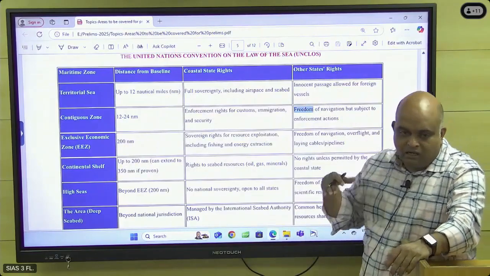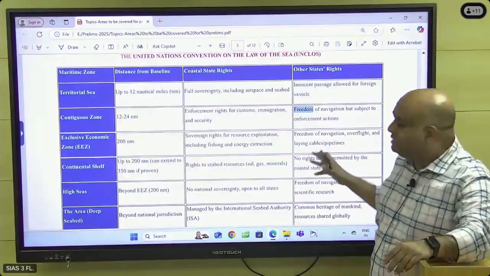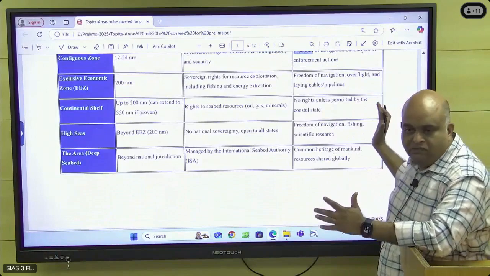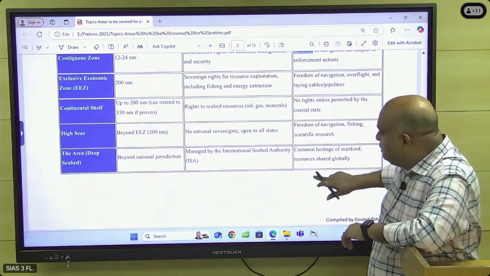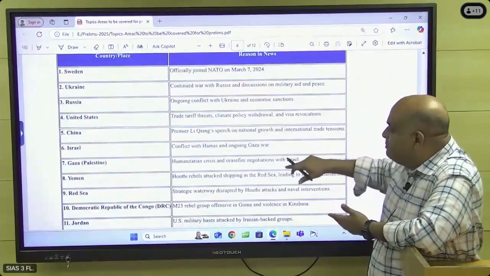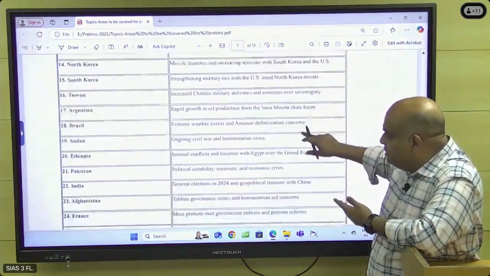Whether other countries can move their ships, aeroplanes, etc. So all these things I have given, just for an idea, just to check it. This is not exhaustive information, just some idea. Okay, you can check it. And then the countries in news, for what purpose, that I have listed. I tried to tabulate that.